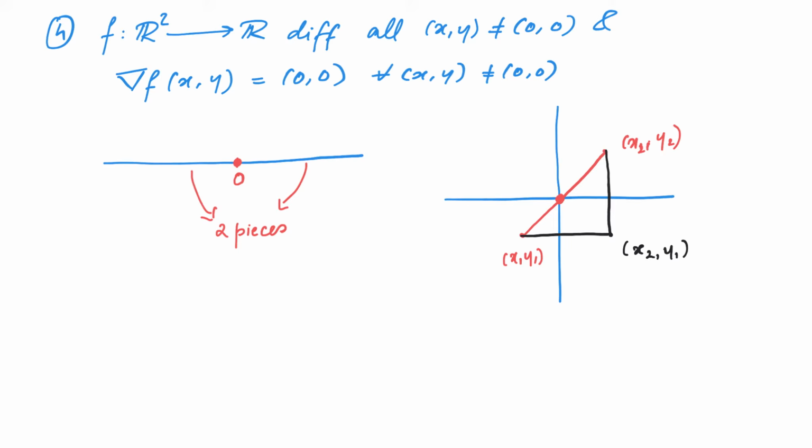For example, even if we took the black path as the algorithm, that will not always work. For example, if x1, y1 was this point and x2, y2 was this point, then the black path will pass through the origin and therefore it is not a valid path. So there is no general algorithm that we can give for the path that we need to construct. It will depend on the points x1, y1 and x2, y2.